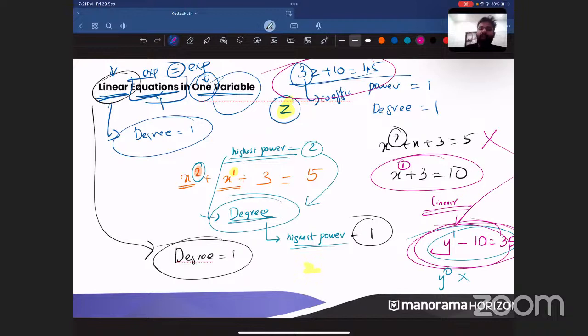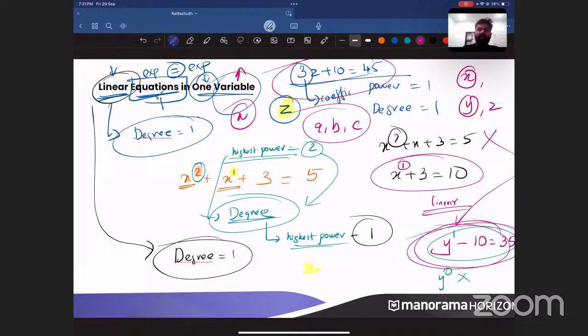So in those cases, we have to use something called the variable. Understood? So what is a variable? A variable is nothing but a quantity which represents an unknown value. For representing unknown values, we usually use x, y, z, a, b, c. We usually use these English alphabets. Clear? Understood this one?